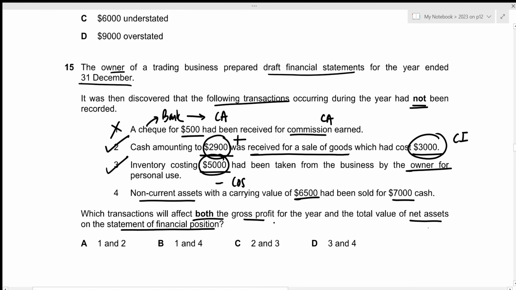And regarding the net assets as well, there will be no change because we have now received 7,000 cash. So 7,000 cash would be added to current asset. Then 6,500 would be subtracted from our non-current asset. And the remaining 500 would be shown as part of the profit for the year within our capital. So in total, there would be a balance within our accounting equation, right? So there will be no change in the value of net assets. So the correct answer we're looking for should have 2 and 3, which is given by option C.